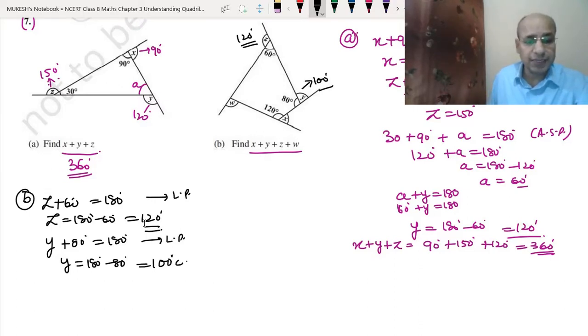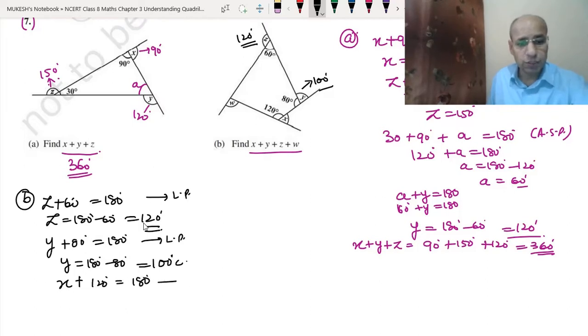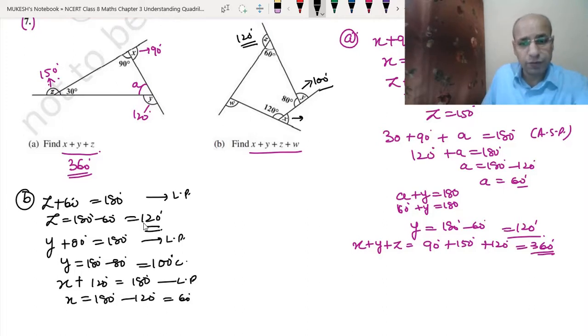Now we will find X. So X plus 120 degrees equals 180 degrees. This is also a linear pair. So X equals 180 degrees minus 120 degrees, which equals 60 degrees. So this X we have found to be 60 degrees.